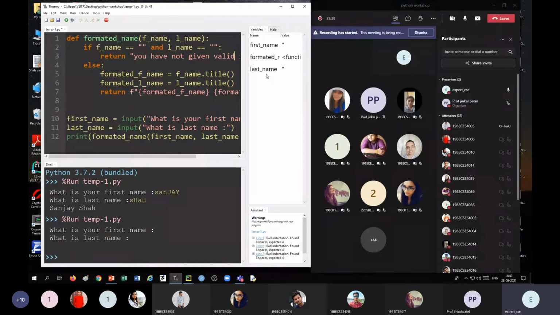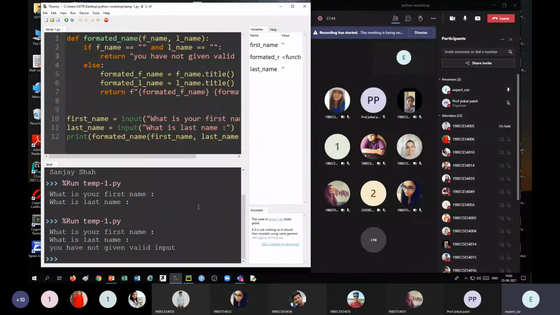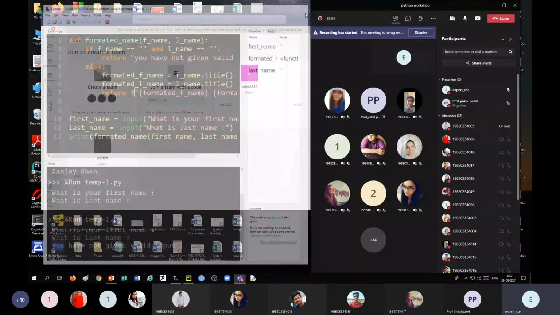If I run this and give null, we'll get the message that you have not given valid input. So what I mean to say is we can have more than one return statement in a function, but it can return at most only one value. And once any return statement is executed, no statement of that function will be executed after it. Okay, that's all for this.